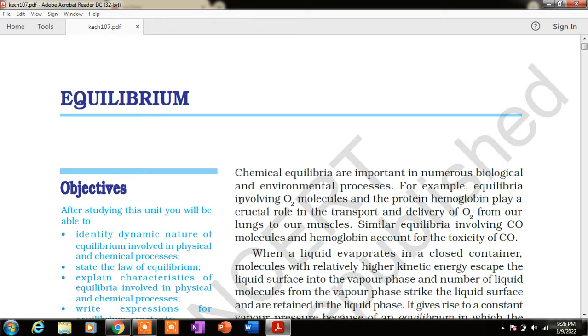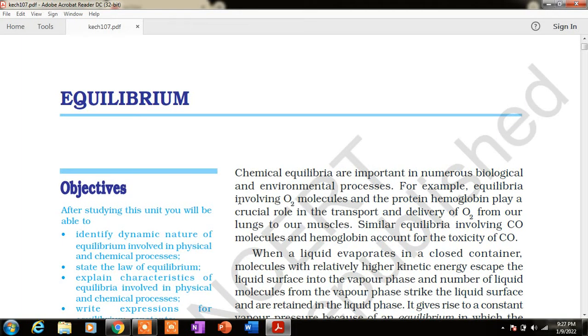In the chemical equilibrium, we are going to study the equilibrium of chemical reactions, at which point we are going to attain a chemical equilibrium, what the equilibrium constant is, how the equilibrium constant depends on the concentration of the reactants and products, and how it depends on the partial pressure of the reactants and products. All these things will be there in the chemical equilibrium part.